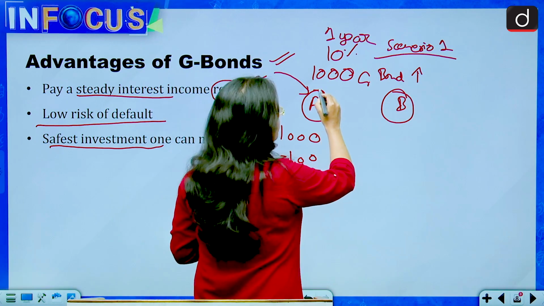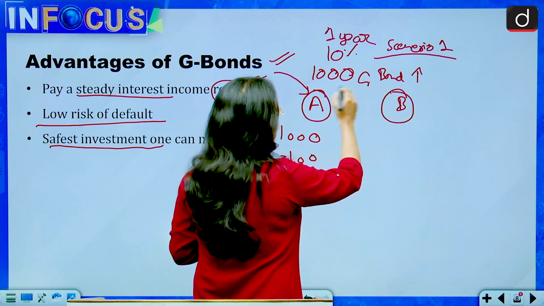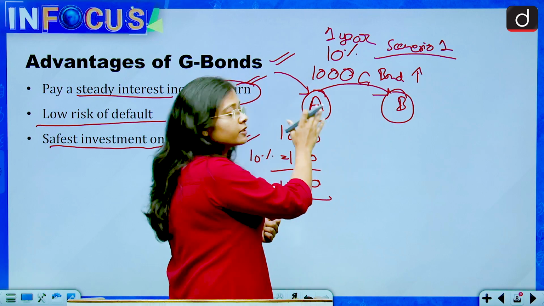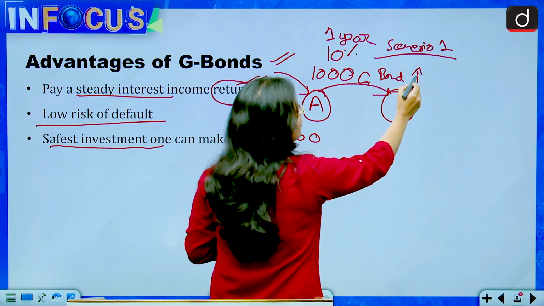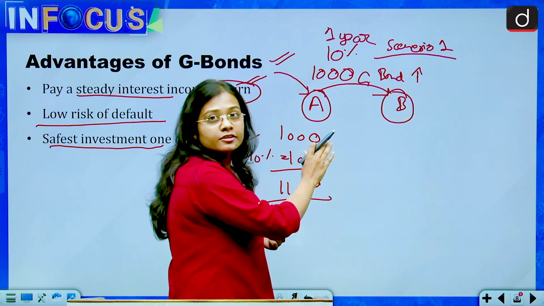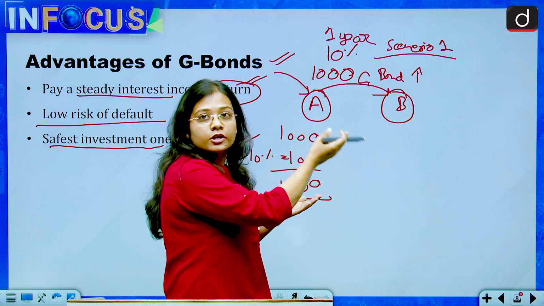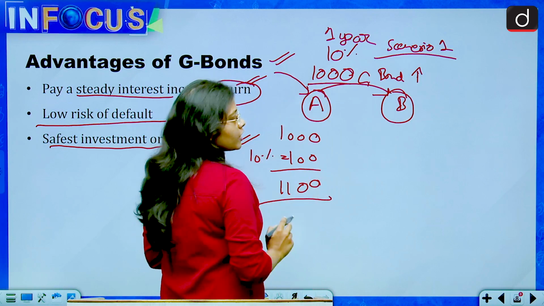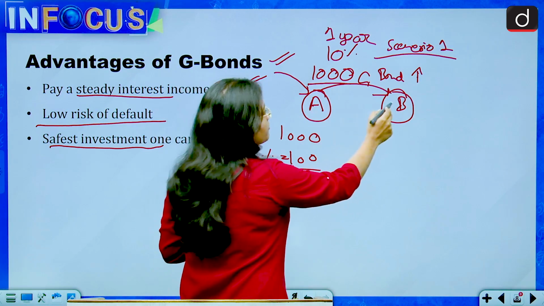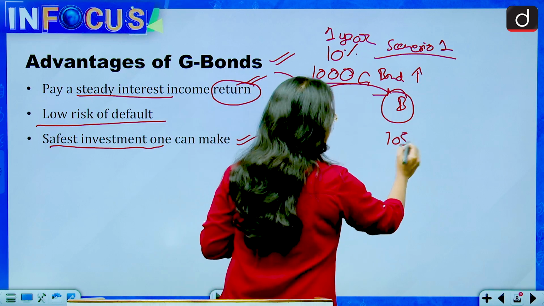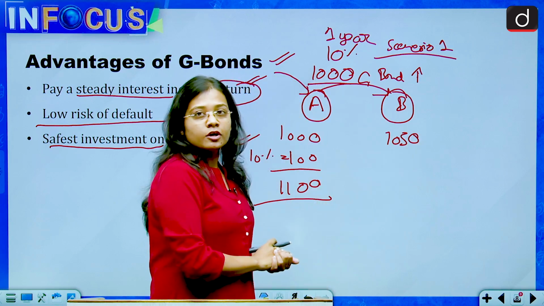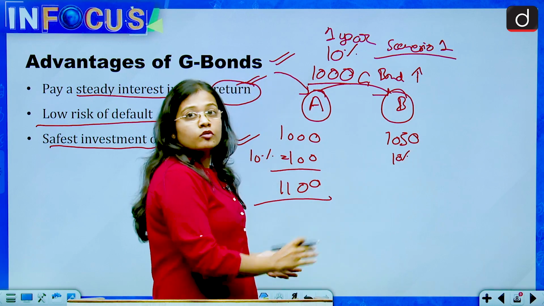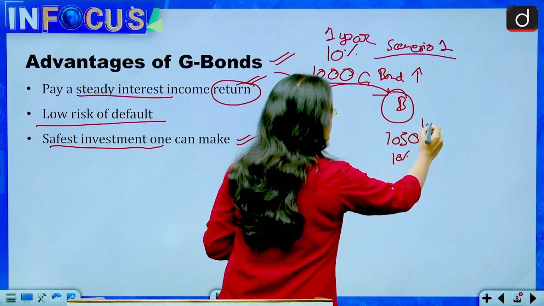B will take the government bond from A. B will buy the government bond from A. Because the government bond demand is high in the market, the price of the bond will go up. Then the bond which A has bought for 1000 rupees, B will buy for 1050 rupees on the same rate of interest, that is 10% for the same period of time, that is 1 year.